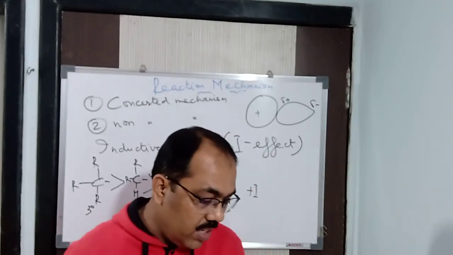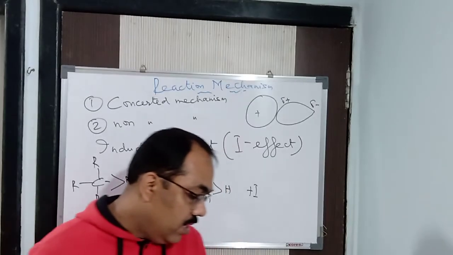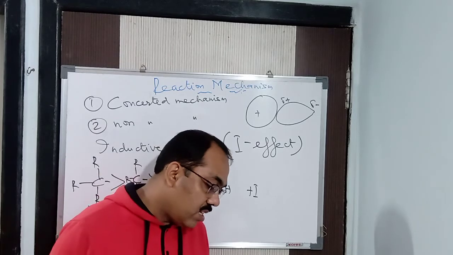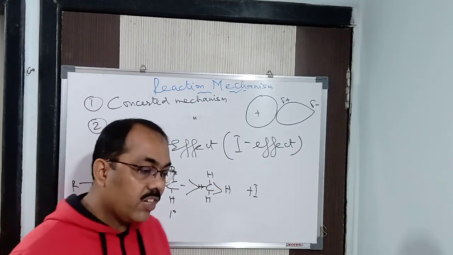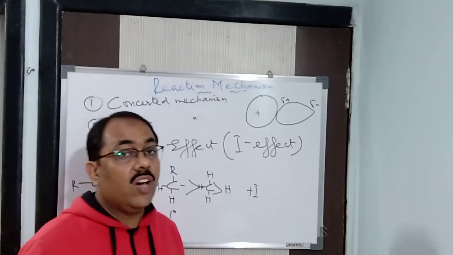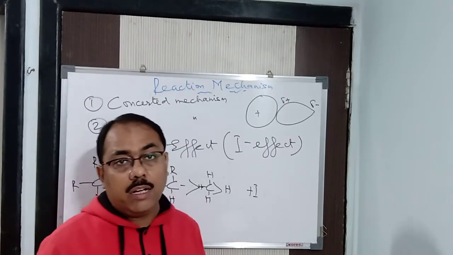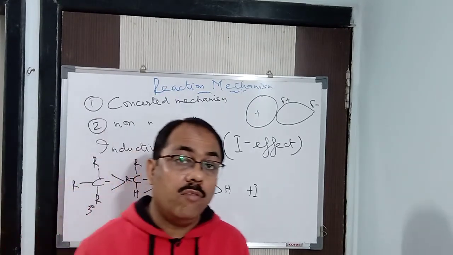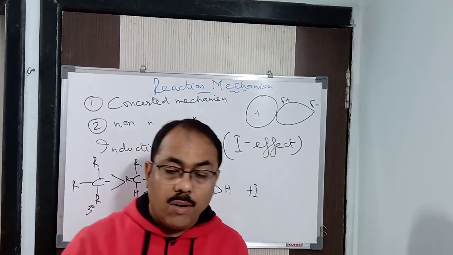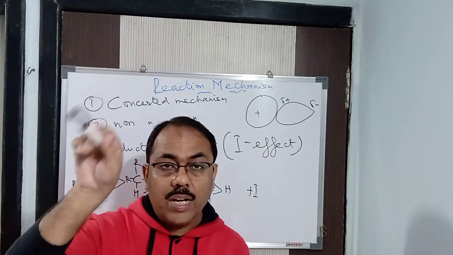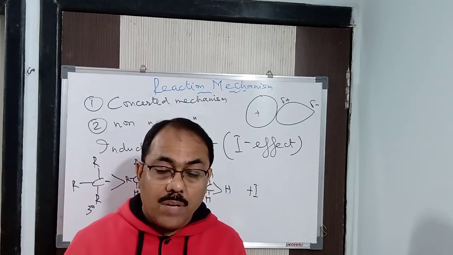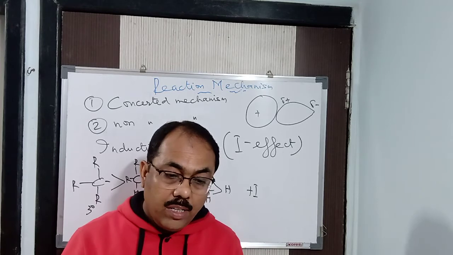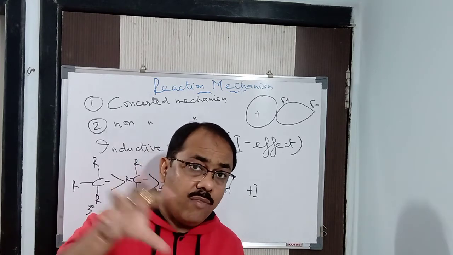Among the applications of the inductive effect, CH3Cl is more reactive than CH4 due to the inductive effect of Cl. If you ask me the reactivity of methane and methyl chloride, which is more reactive? Methyl chloride. Why? Because in methane, carbon is attached to all the same atoms, that is hydrogen atoms. But in methyl chloride, carbon is attached to 3 hydrogen and 1 chlorine.